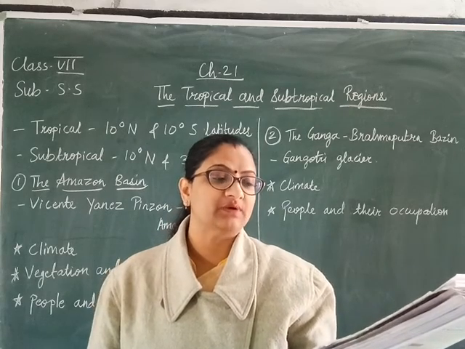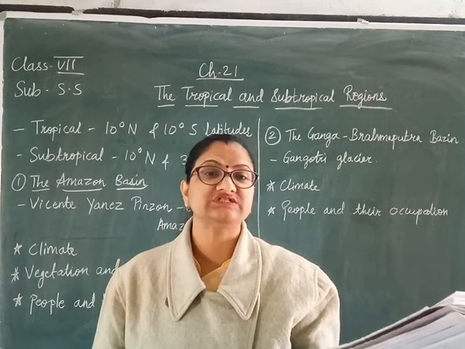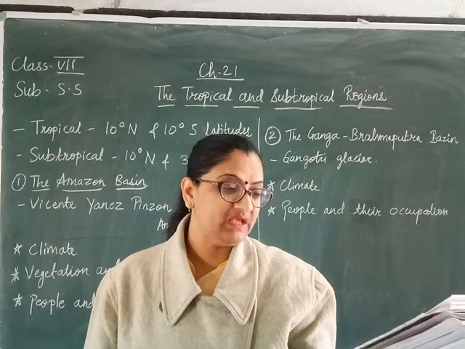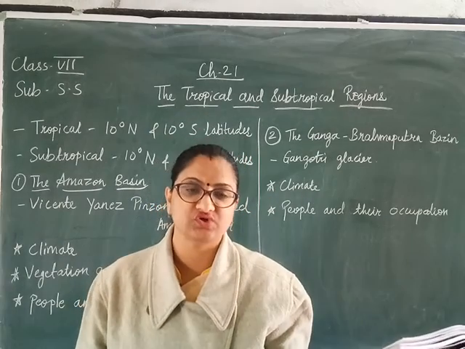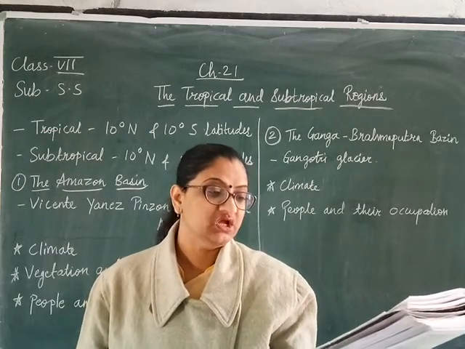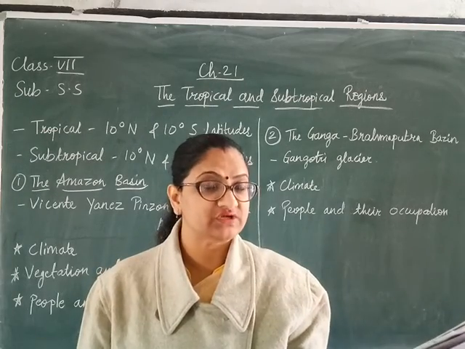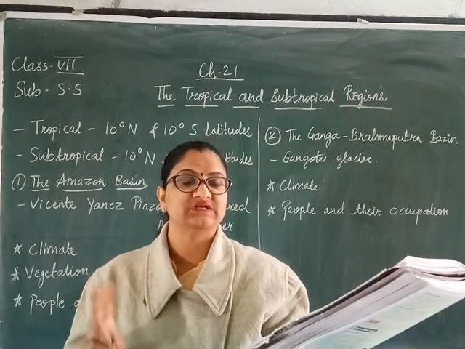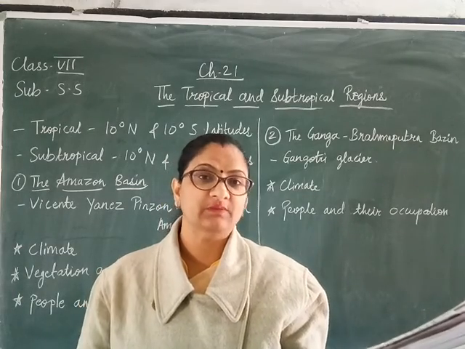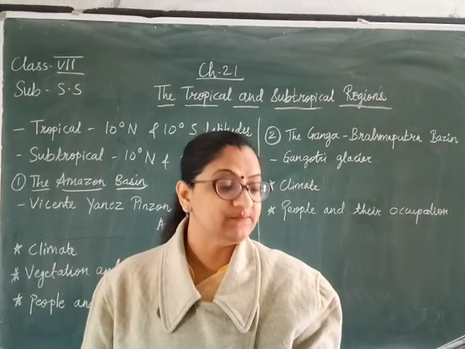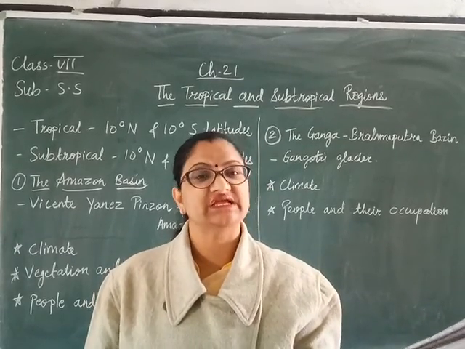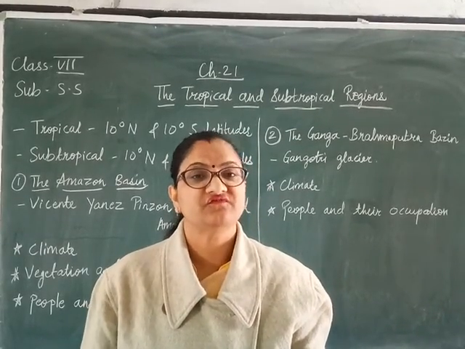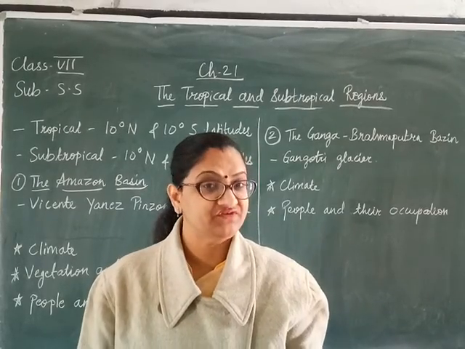The Ganga and the Brahmaputra rivers flow through the subtropical region, forming the Ganga-Brahmaputra basin in the Indian subcontinent. Therefore, these two regions have different physical environments and different economic activities.